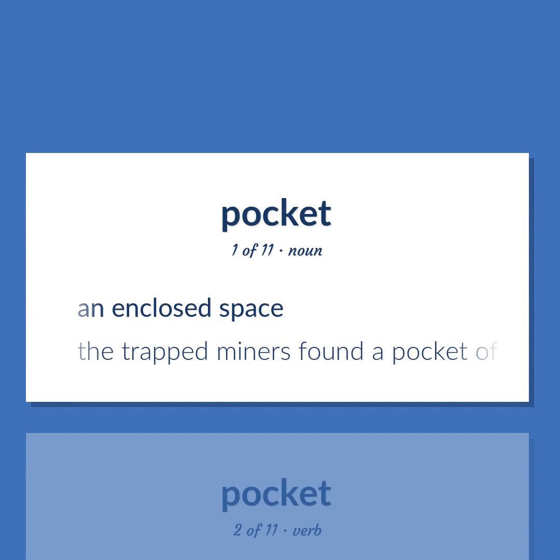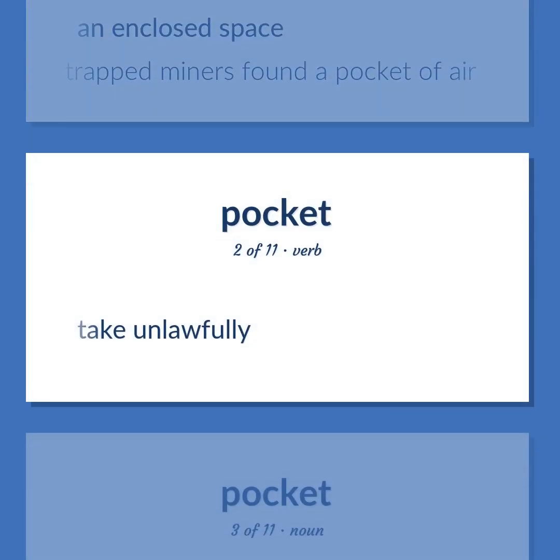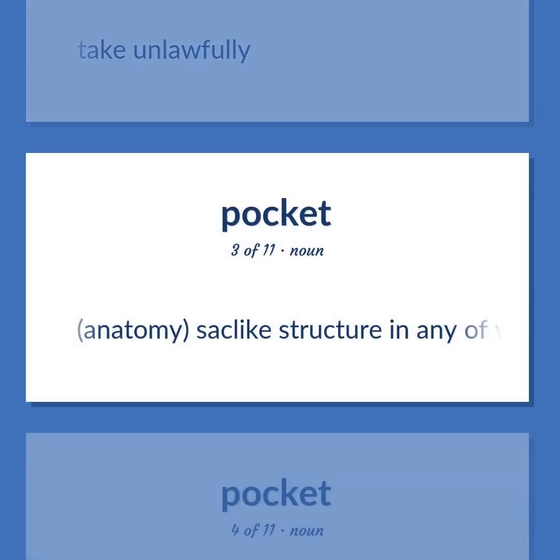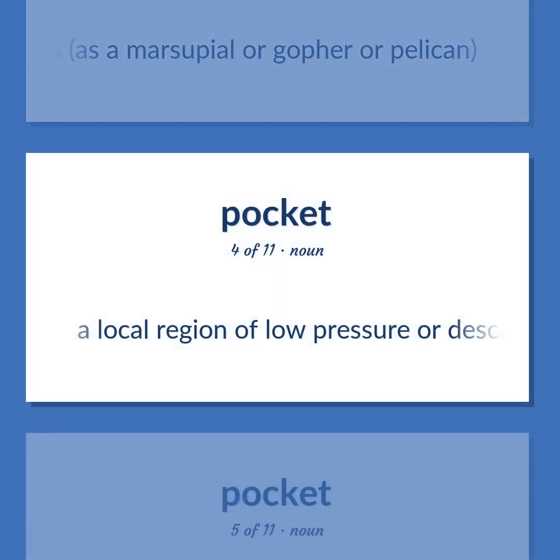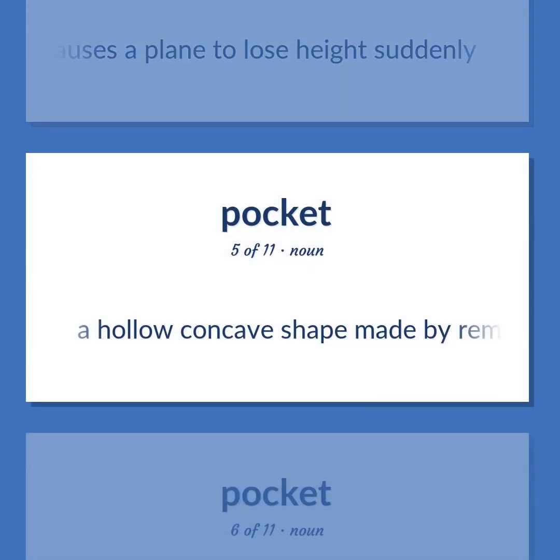An enclosed space. The trapped miners found a pocket of air. Take unlawfully. Anatomy. Sac-like structure in any of various animals, as a marsupial or gopher or pelican. A local region of low pressure or descending air that causes a plane to lose height suddenly. A hollow concave shape made by removing something.